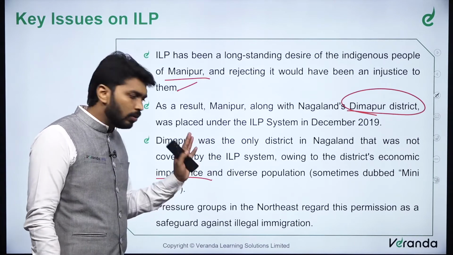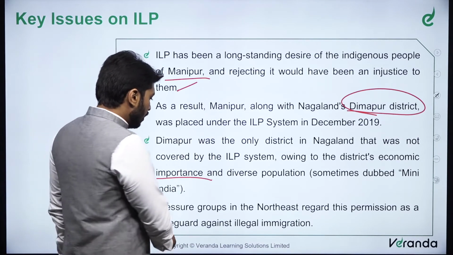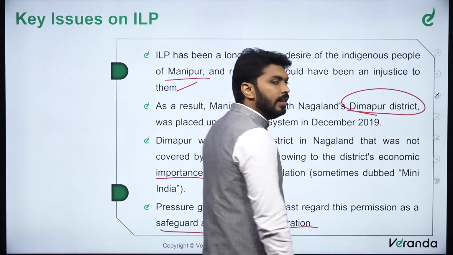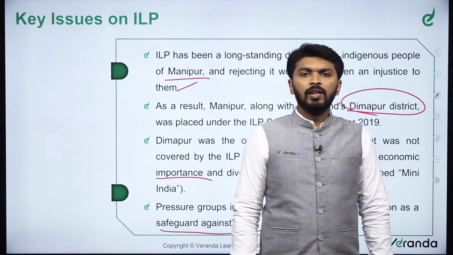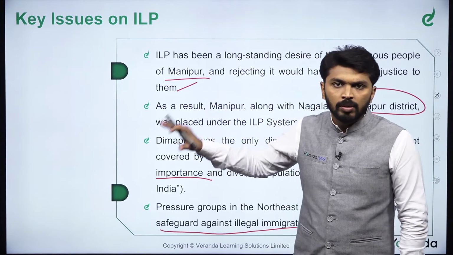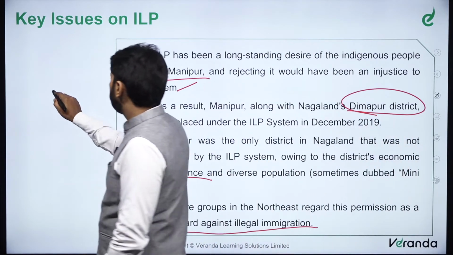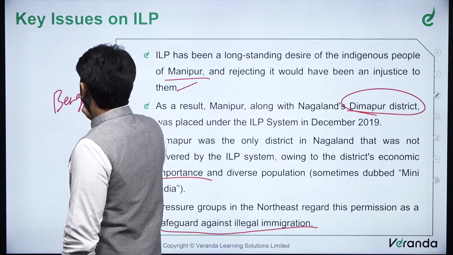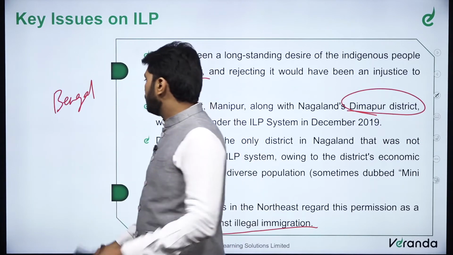Pressure groups in the northeast region regard this permission as a safeguard against illegal migration. See, which people usually used to migrate to this tribal people? Mostly people from Bengal region or people from Bangladesh.